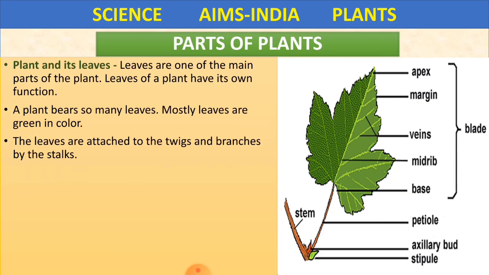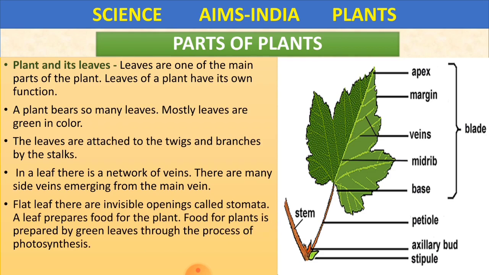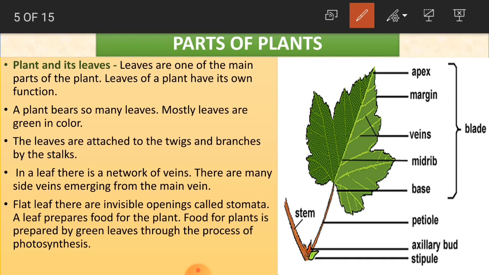And the leaves are attached to the twigs and branches by the stalks. This is a branch. Okay. So they are attached to the twigs and branches by the stalk.